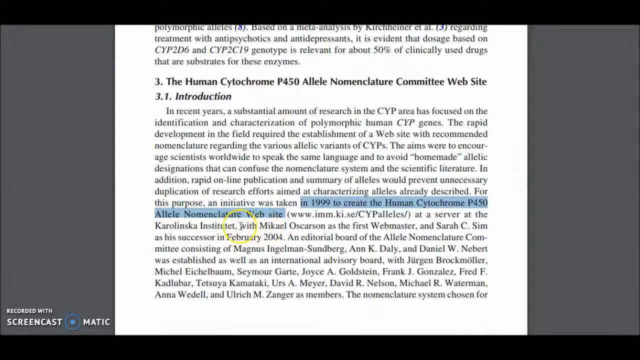The first webmaster was Michael Oscarson, and Sarah Cecil was his successor in February 2004. The editorial board of this committee includes Magnus Ingelman-Sundberg and A. K. Daly and Daniel W. Nebert, whereas the International Advisory Board consists of as highlighted.